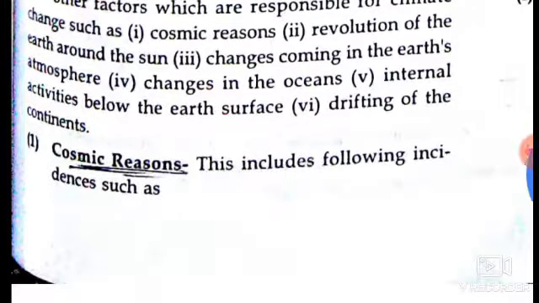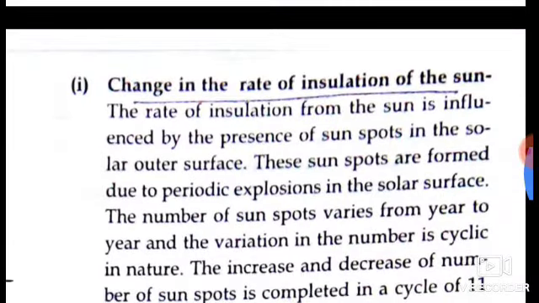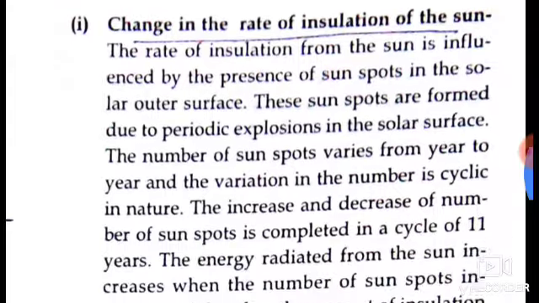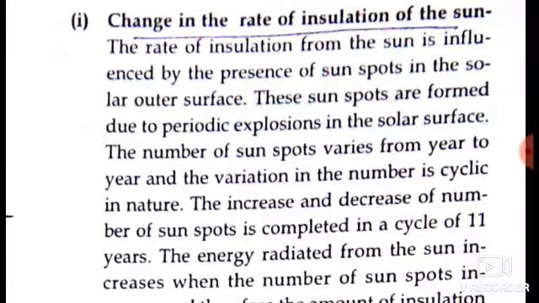So, cosmic changes include the following indices, such as changes in the rate of insolation of the Sun. The rate of insolation from the Sun is influenced by the presence of sunspots in the solar outer surface. These sunspots are formed due to periodic explosions in the solar surface.